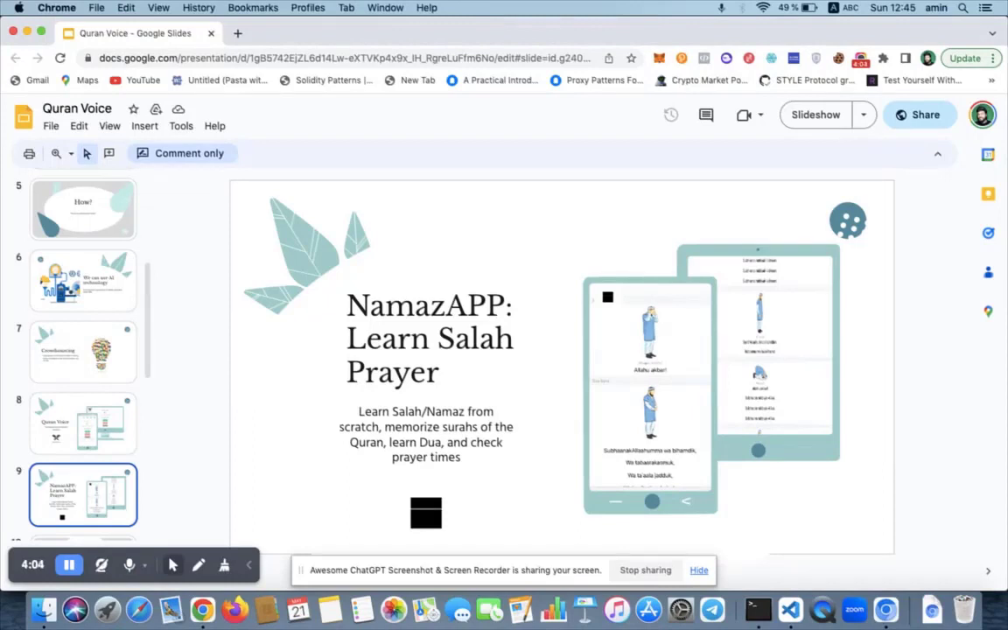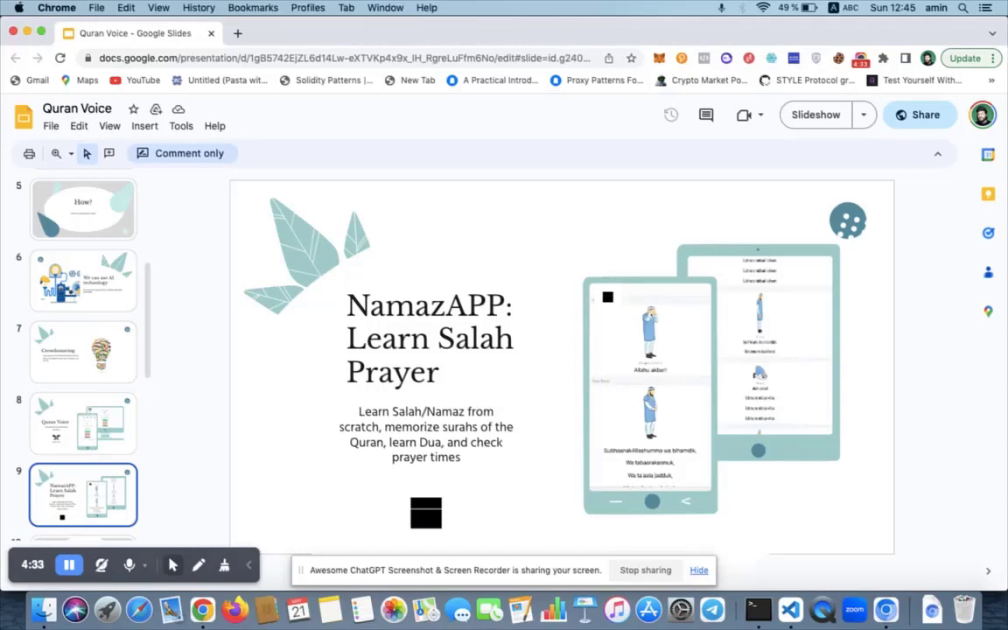It's not easy. It's a problem that a lot of people are still facing. That's why there are a lot of apps created by the team at Quran Voice. One of them is called Namaz app, and this application is also connected with Quran Voice. I will ask anyone who wants to learn salah prayer to go to this app and see it.